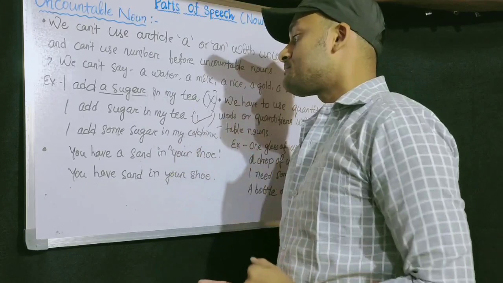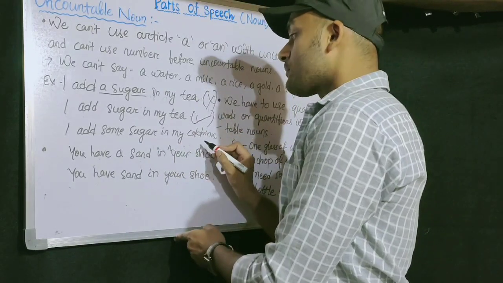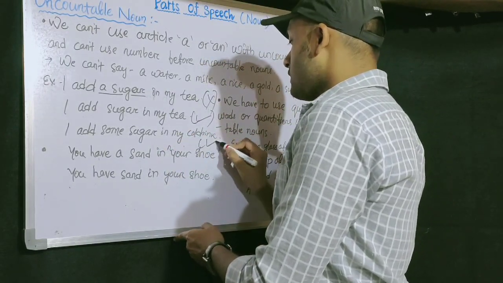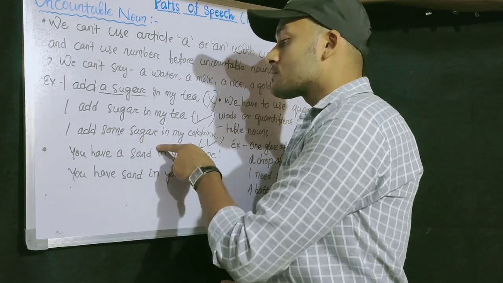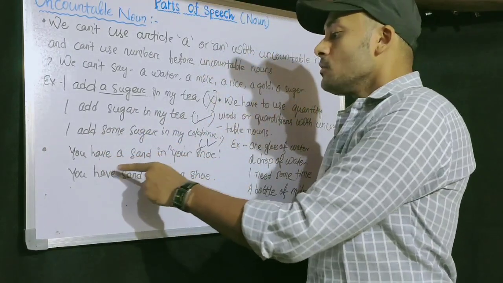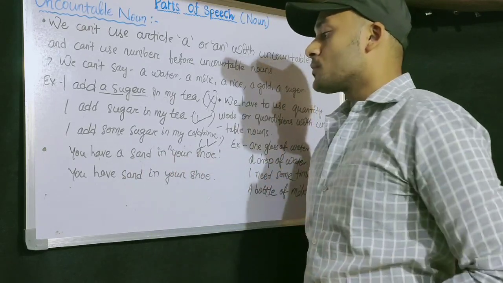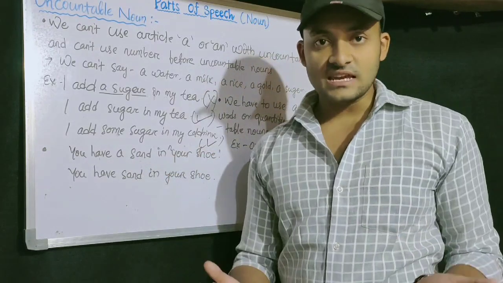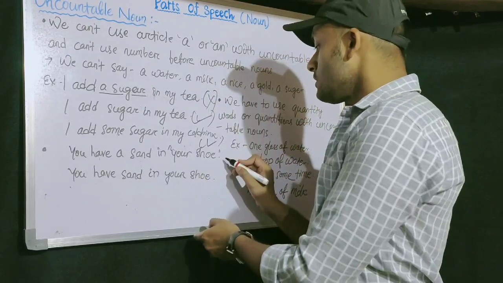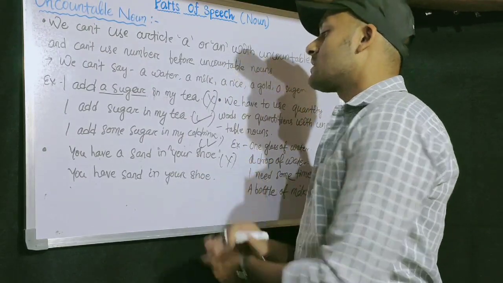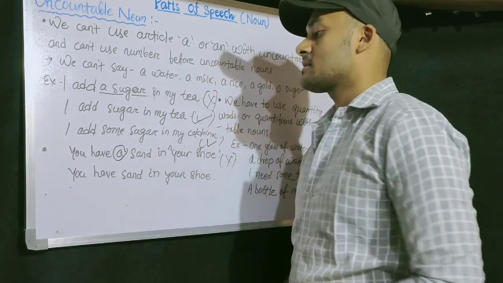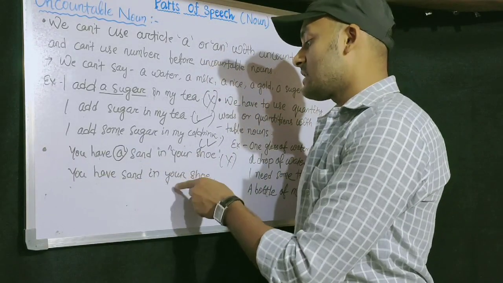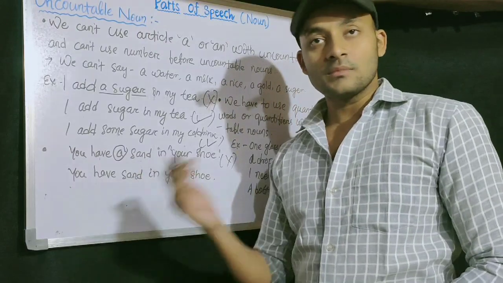This can be right because a quantifier is used here, some sugar. You have a sand in your shoe. Sand, can you count sand? No. So this example is wrong. We cannot add a with sand. You have sand in your shoe. This can be right.